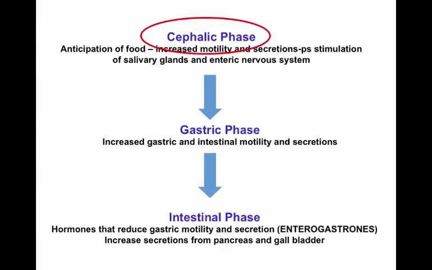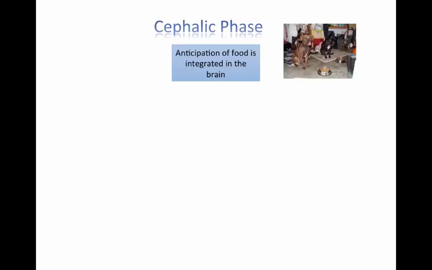So digestive regulation can be divided into three phases: the cephalic phase, gastric phase, and intestinal phase. We'll look at the cephalic phase first, which begins with the anticipation of food. So the cephalic phase of digestion begins when the anticipation of food is integrated in the brain. So the sight of food or the smell of food is enough to start the digestive secretions moving.